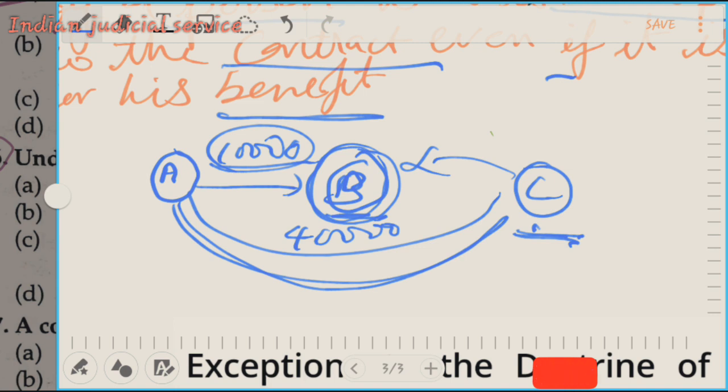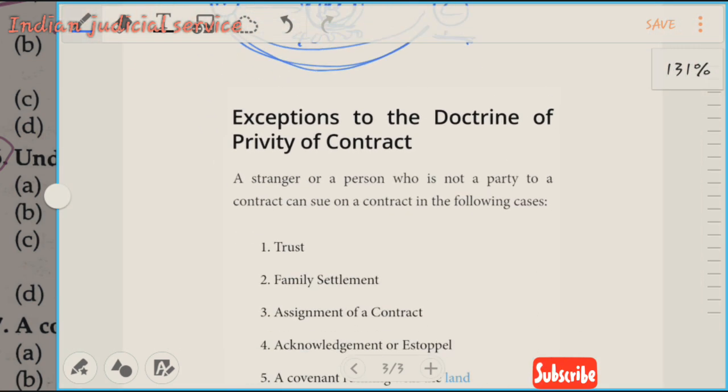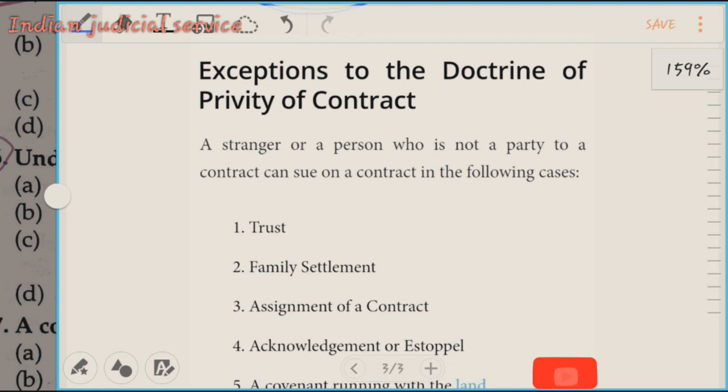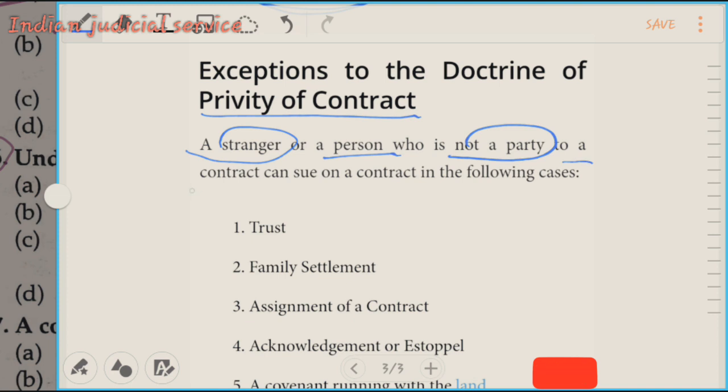Now there are some exceptions to the doctrine of privity of contract, and we discuss these exceptions here. In these exceptions, a stranger, or a person who is not a party to a contract, can sue. The exceptions provide the power to enforce the contract, so one can sue on the contract in the following cases. Which are the cases?